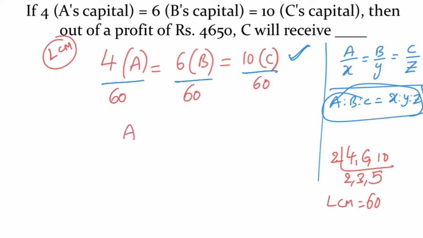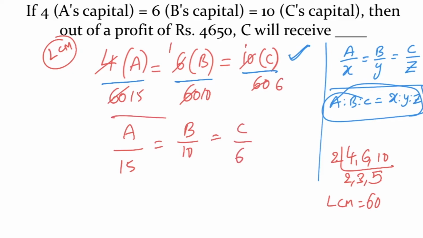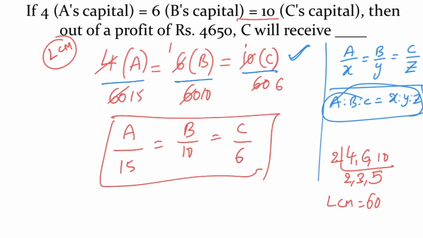Now A divided by 4 is 15 times, A by 15 is equal to B divided by 6 is 10 times, is equal to C by 6 is 10 times. This is the ratio in which they share their profits. And for this problem, ratio alone is not sufficient. We need to find the profit for C.